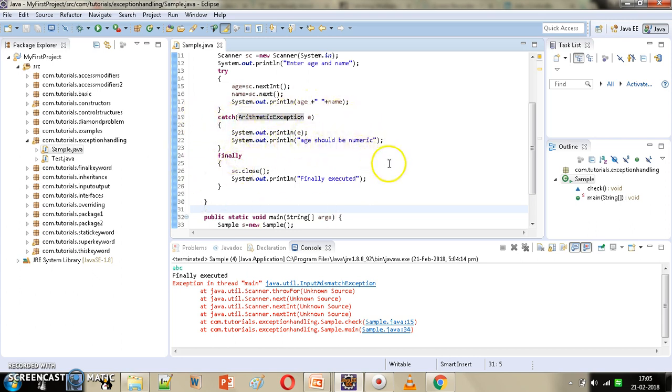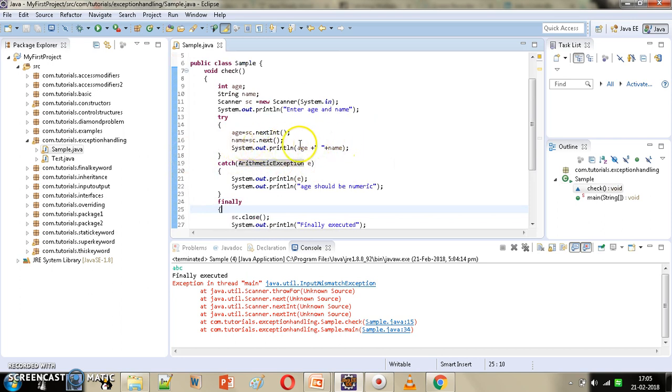Finally will not be executed if we explicitly give System.exit or some fatal error occurs in our code. In any other case, finally will be executed.